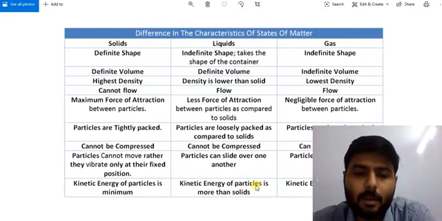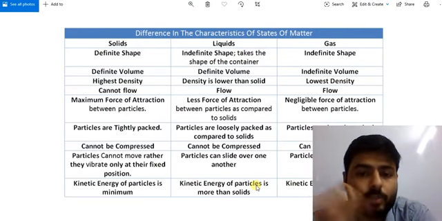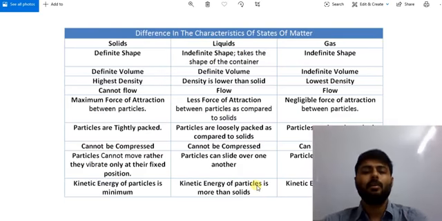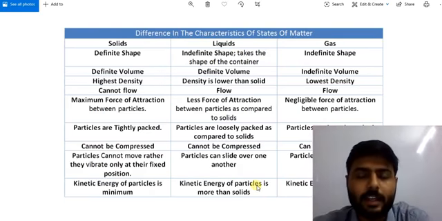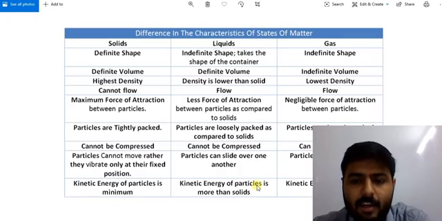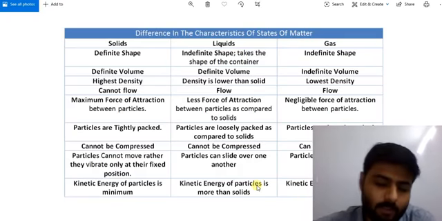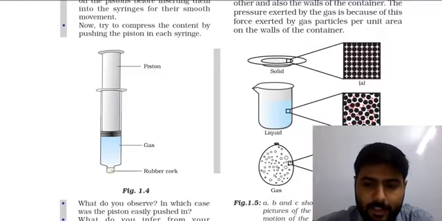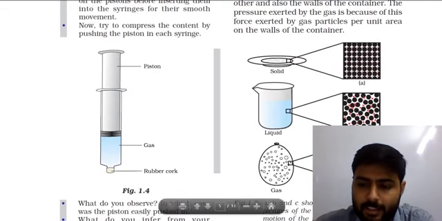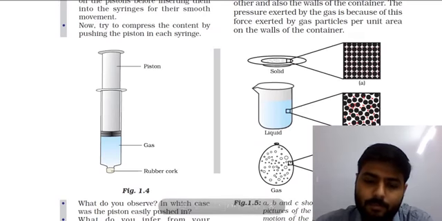So liquid particles are loosely packed as compared to solid. In gases also they are loosely packed. We can see in the figure that gases are very loosely packed.